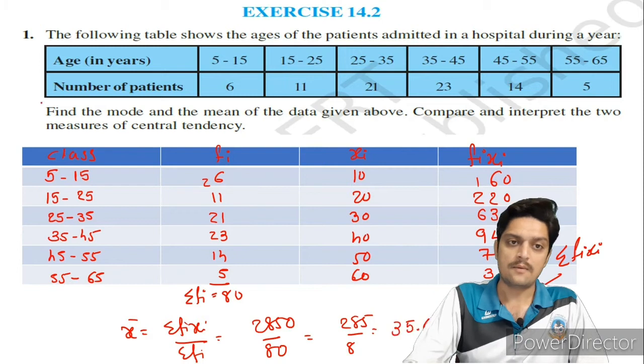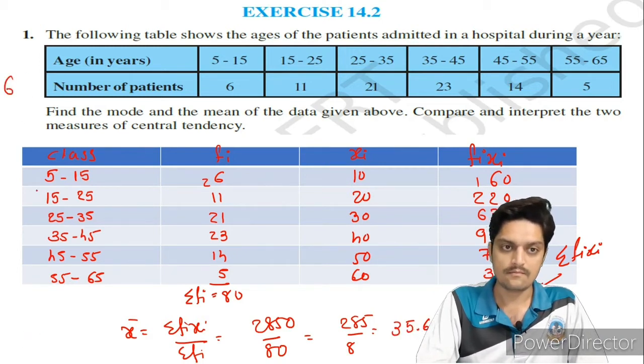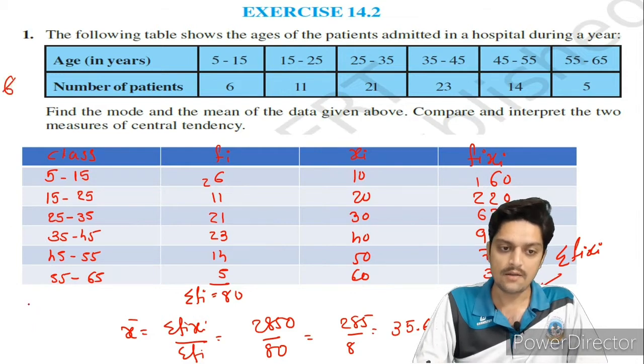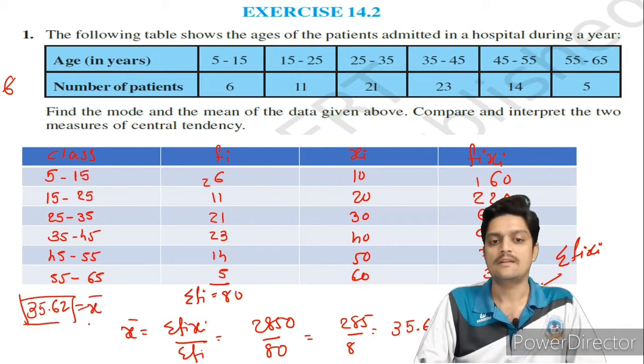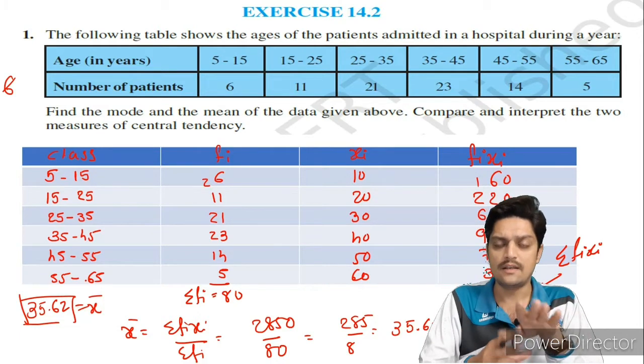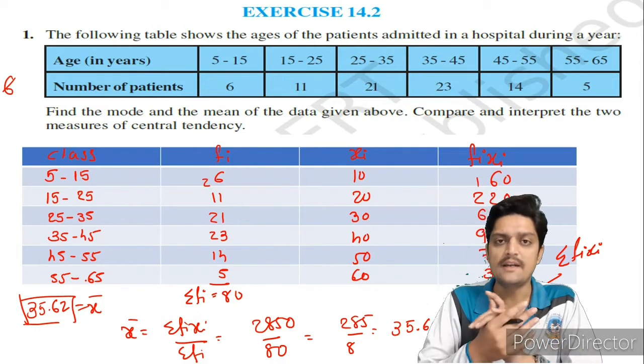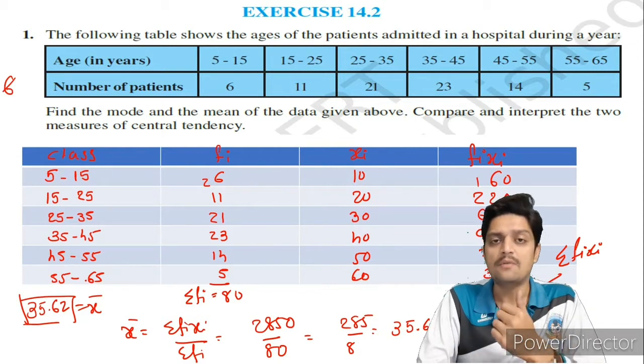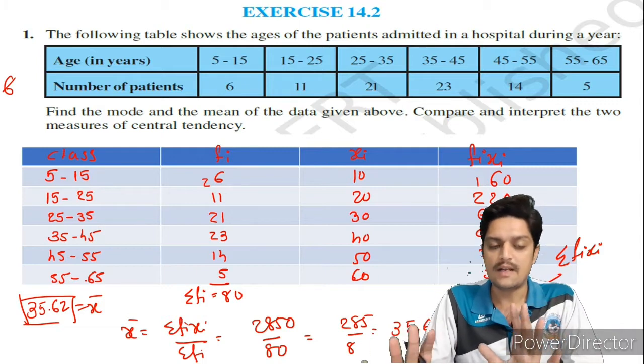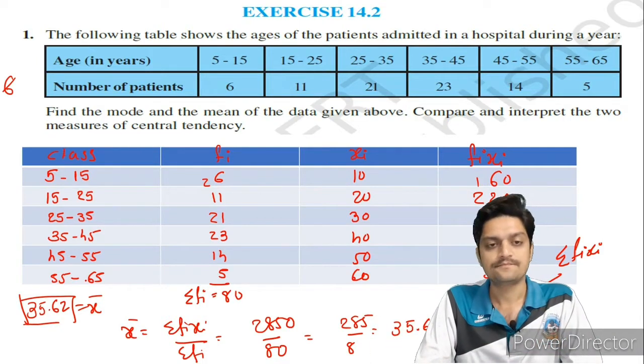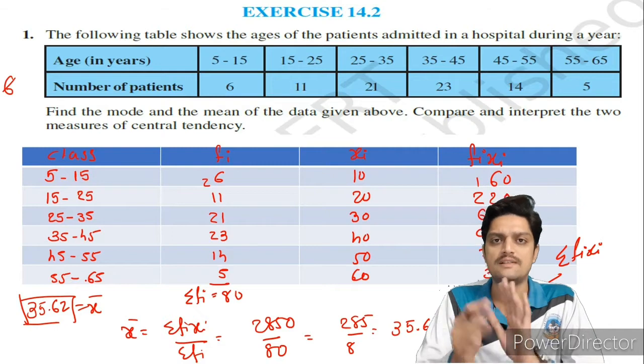35.62. Okay, 35.62 is your x bar. Write it down inside, you have to box it, you have to highlight it, because afterward we have to compare this with the mode. Now we have done half of the question.